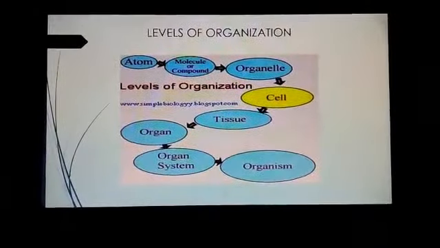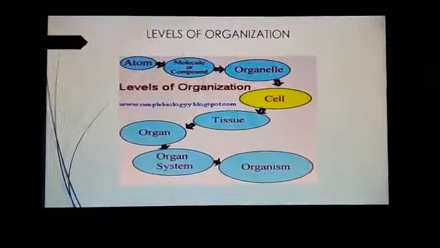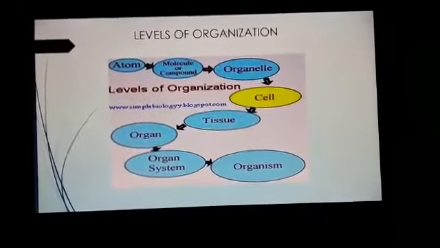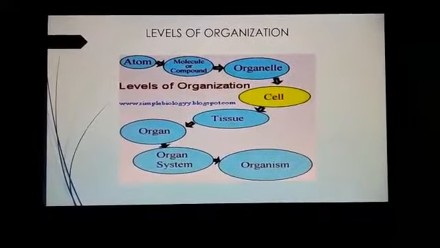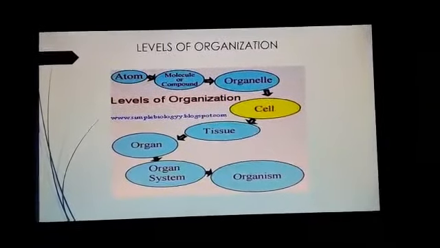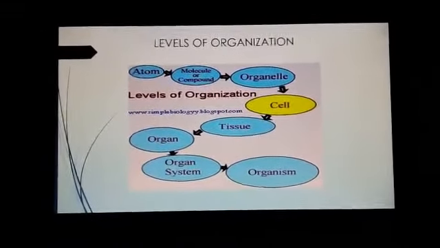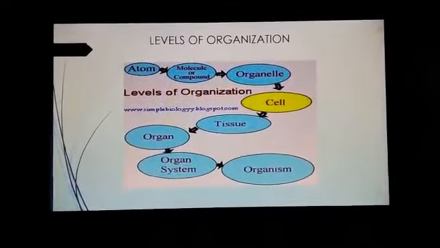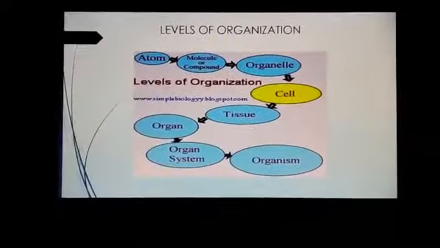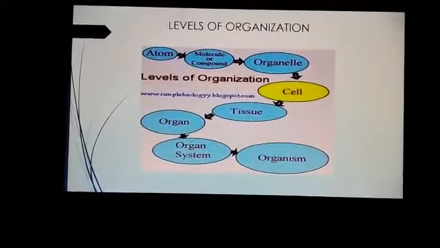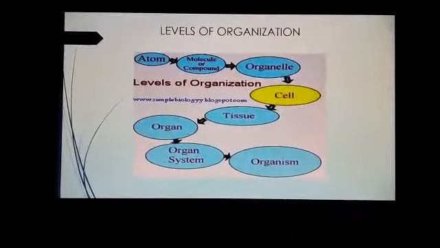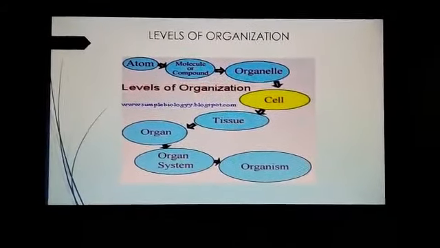Now, coming towards levels of organization, how this is designed, how there is a system. Like you see, there's a chart given from smallest atom to organism, how the chart, the table continues. There is the smallest atom that we cannot even see with our naked eye. Then atom makes up molecule or a compound. Then molecule or compound make up an organelle. Organelle makes up a cell that itself is a smallest unit.